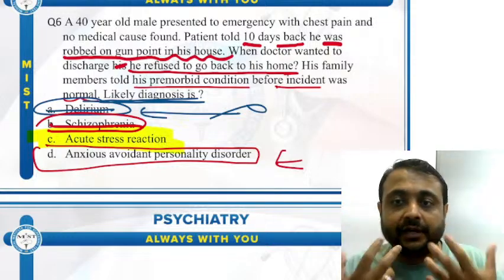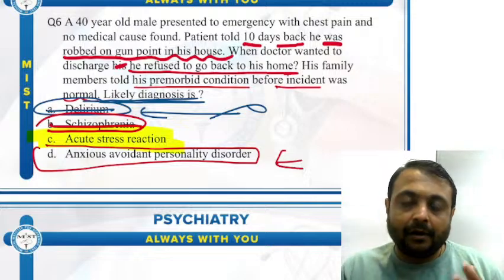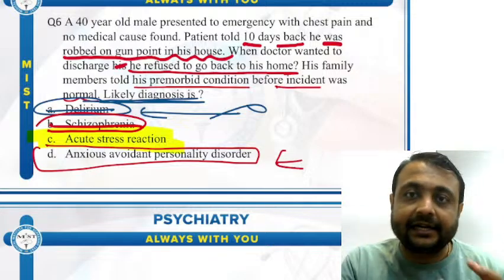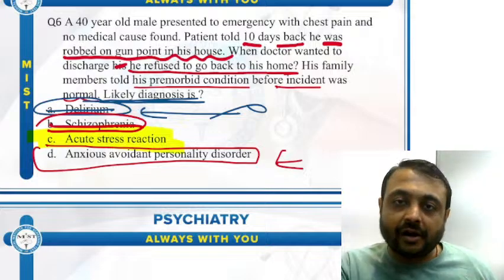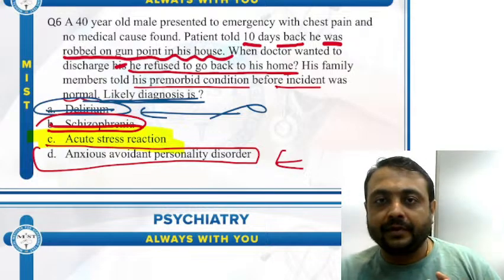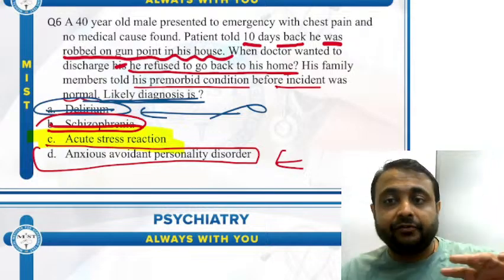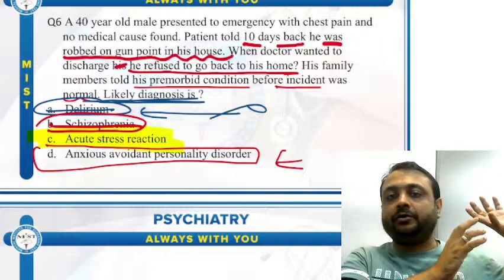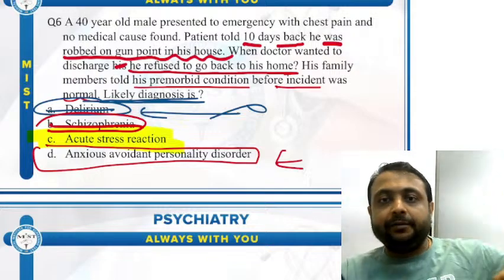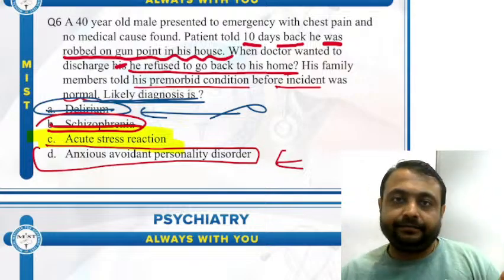Patient is very fearful, afraid about that robbery incident, and that is why he doesn't want to go back to his home, because he is feeling as if he goes back home, there might be a robbery incident again.